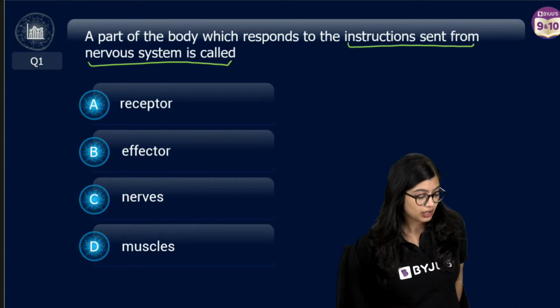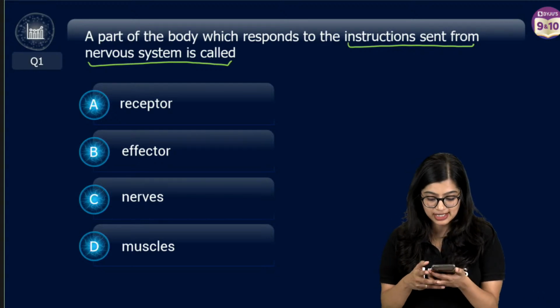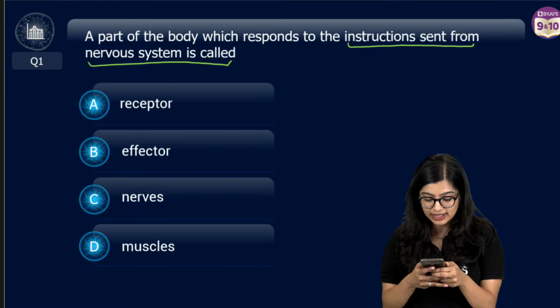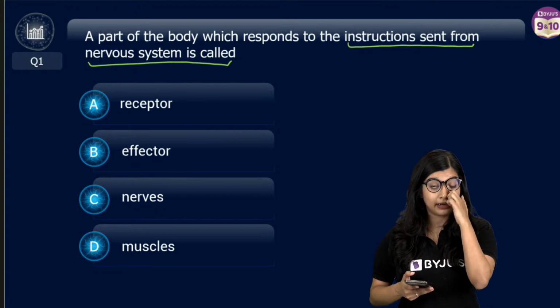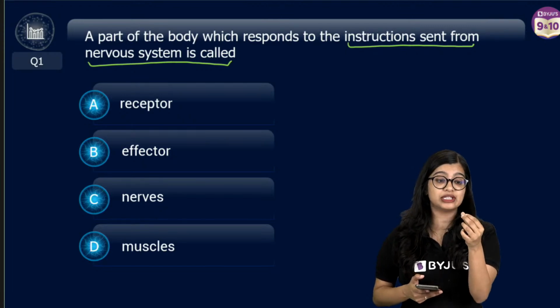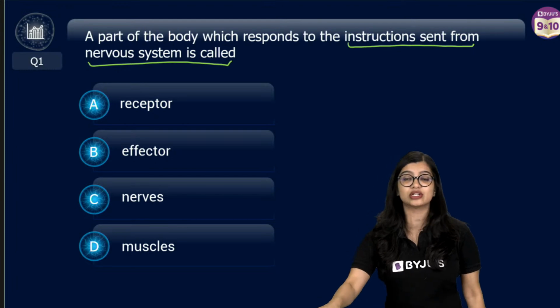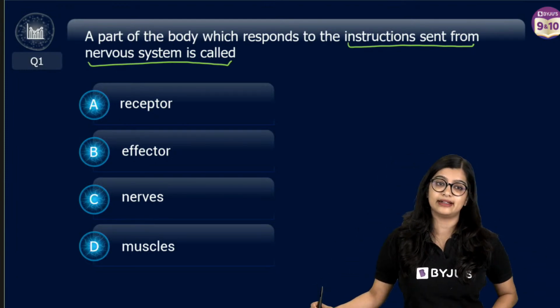Everybody quickly. Okay. In the meanwhile, your very dear junior Ansh has a very good question. Ansh is like, ma'am, in optional questions, how to identify whether one option is correct or more than one. They will clearly specify, right? If it is a multiple choice question, they will say that only one answer is correct. If they say multi-select question, that means multiple answers could be correct, right? So that is how you will identify.